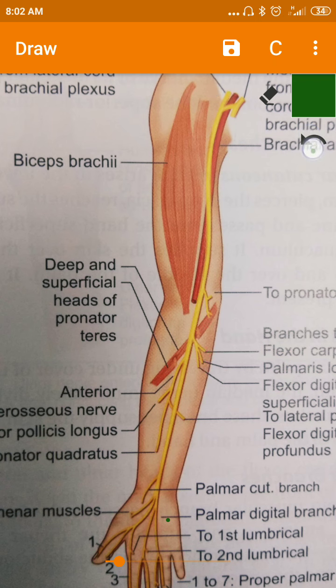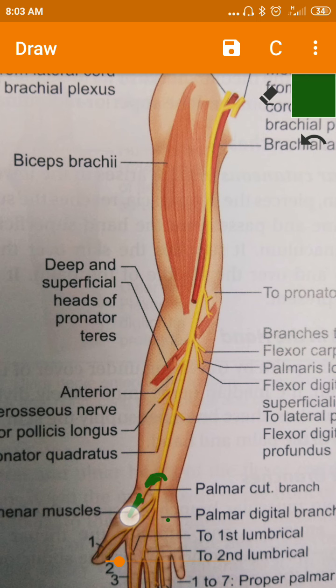Next, coming to the cutaneous branches. Here the palmar cutaneous branch. So in the forearm, there is no other cutaneous supply by this median nerve. At the palmar aspect, above the flexor retinaculum, it gives a palmar cutaneous branch in the lower part of the forearm. Here it pierces the deep fascia, reaches the superficial plane and passes into the hand superficial to the flexor retinaculum.